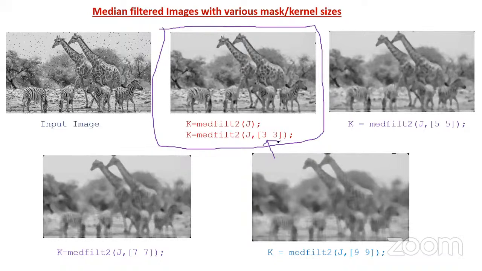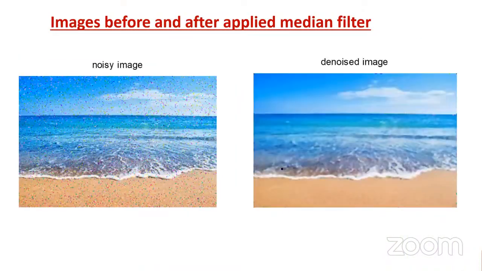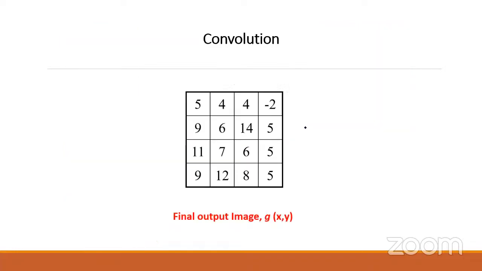So these things I will do hands-on also, because today it is almost 6:25. And how to apply this to color images also I will explain. Suppose we take a color image with noise, how to reduce it? Here we require some other concept. I will explain in tomorrow's session. So many things are there. These things I'll explain tomorrow. I will continue in tomorrow's session.